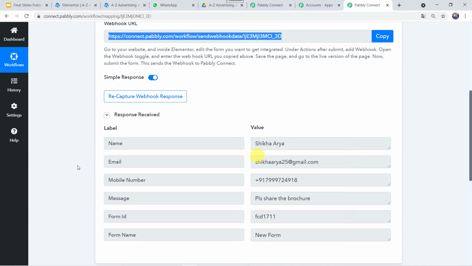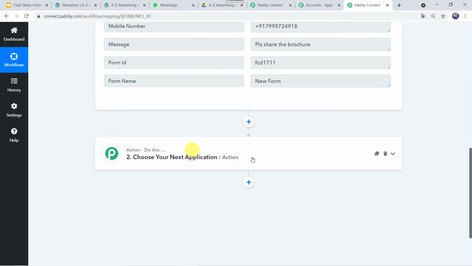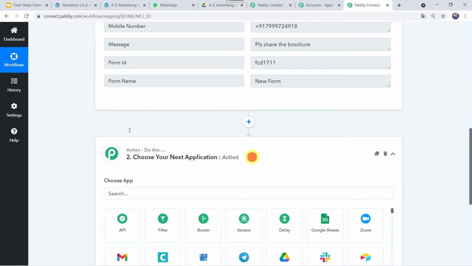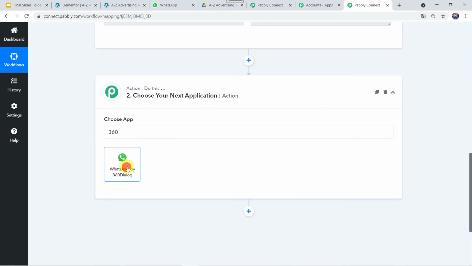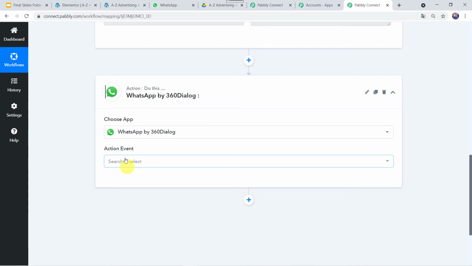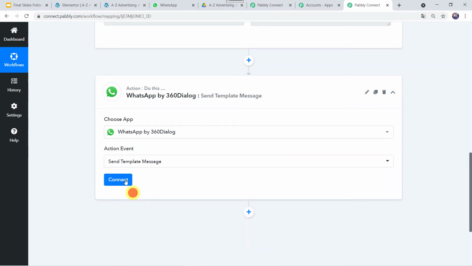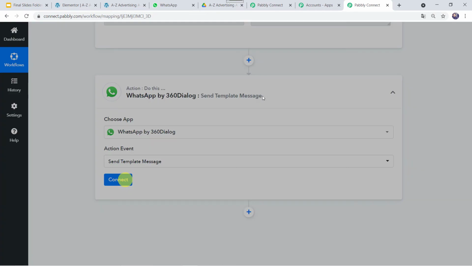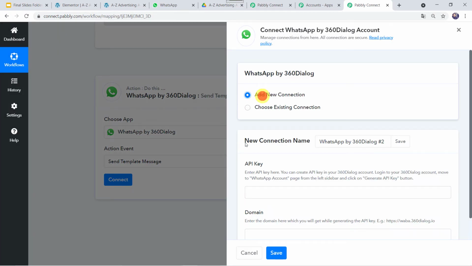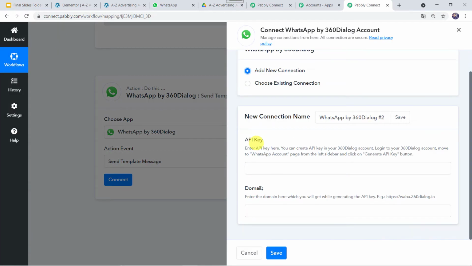For that we are going to come to this action window and here in the application we are going to select 360 dialog. In the action event, let us select send template message. Let's click on connect. Here we have to click on add new connection. Now it is asking for the API key and domain. So let us read the instructions.